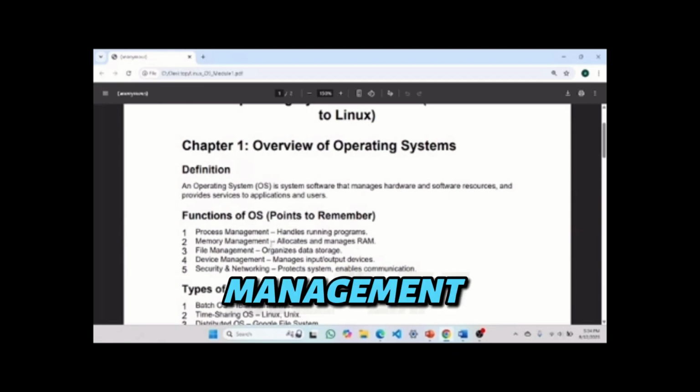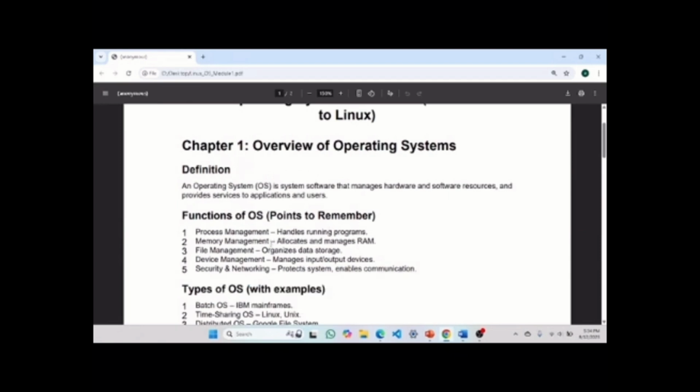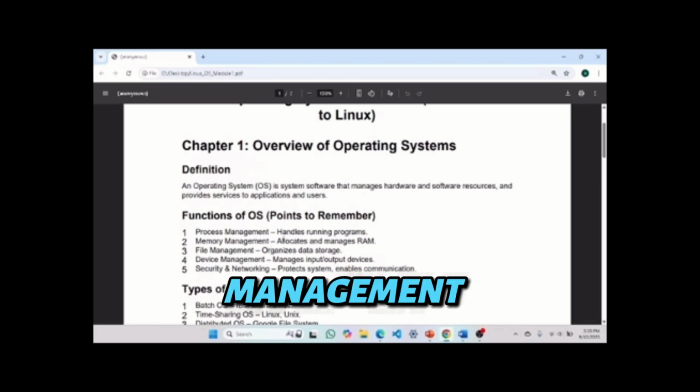Then another is memory management. What is memory management? The OS manages the computer's primary memory. What is that? RAM, which is a critical and limited resource. You know that for a PC, mobile, etc., there is RAM in a limited amount, like 4 GB, 8 GB, 12 GB RAM. So it is very hard to manage that. It is a very fast memory, so it is handled by the OS only. Memory management is a vast topic. If you want that, just inform me in the comment section. Then file management, device management, security and networking.